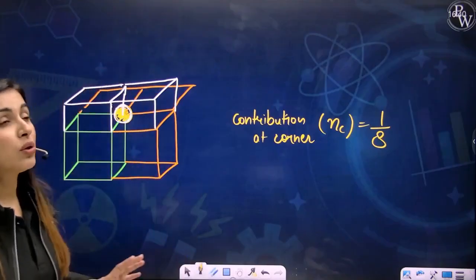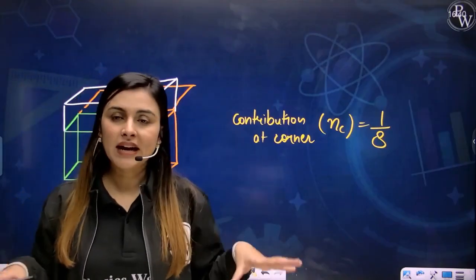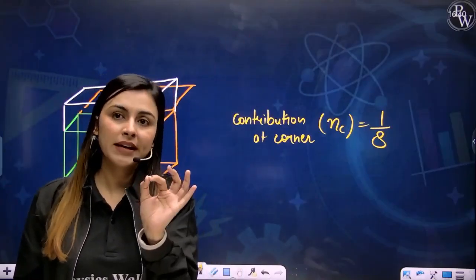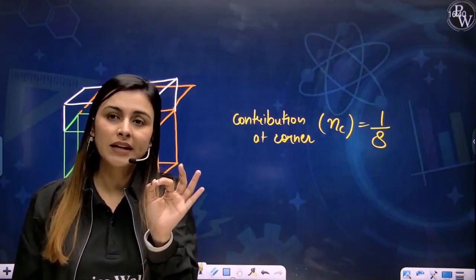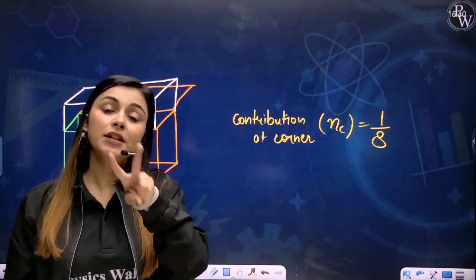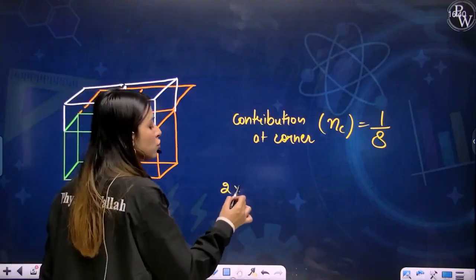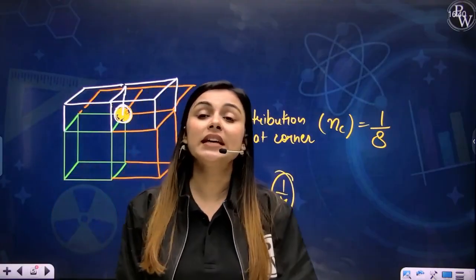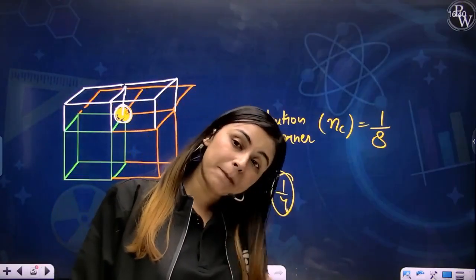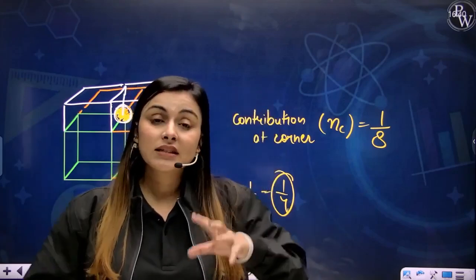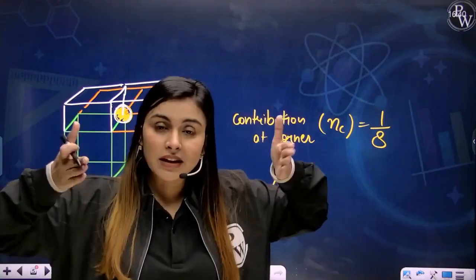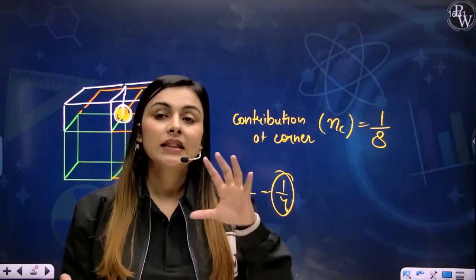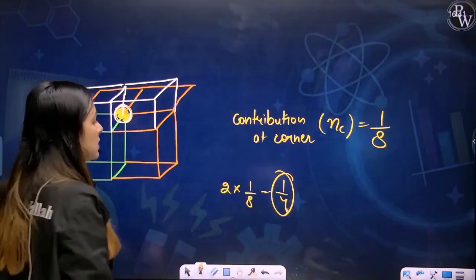So if I say that I have a room and I have atoms present at 2 corners, the contribution at one corner is 1/8, right? I have atoms present in 2 corners, so can I say the total contribution is 2 into 1/8, that is 1/4? This 1/4 is the effective amount of atom which is actually present in the unit cell. This is the amount of atom present in this one room, not in all the rooms. In this one room, it is present only 1/4. This is known as rank.